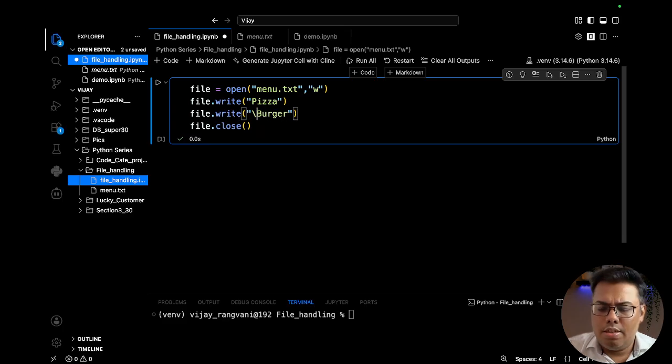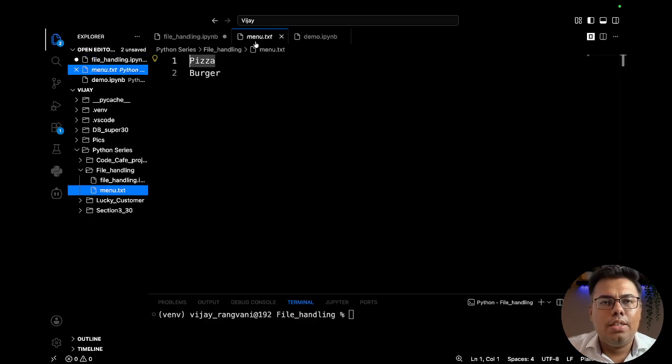I should have entered \n here. Let me run it again. It will give you an idea also of what happens if the file exists. So if I run it again, here you can see pizza and burger. So it will rewrite the file, whatever is there, it will delete all the content and then rewrite.